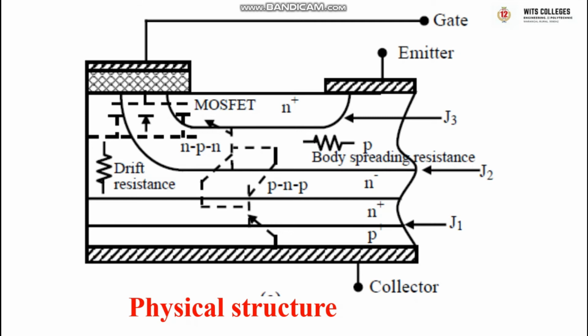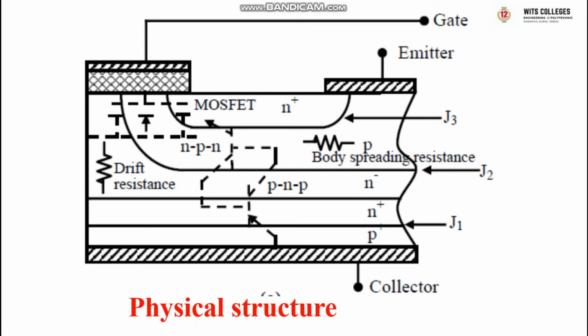Similar to the two transistor model of SCR, the collector of transistor 1 is the same as the base of Q2, and similarly the collector of transistor 2 is the same as the base of Q1. So one transistor's collector is connected to the base of the other transistor, similar to the two transistor analysis of SCR, which we already discussed.